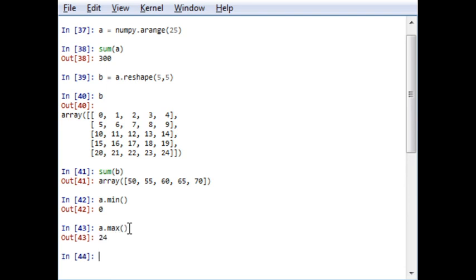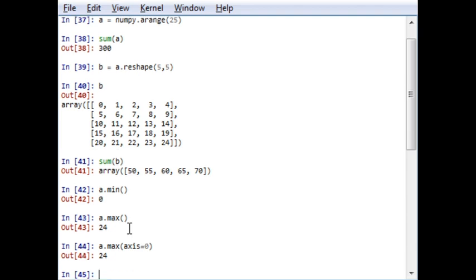If you want to check the minimum or maximum along a particular axis, you can write axis 0, so it will give me an output of a dot max with axis equal to 0.